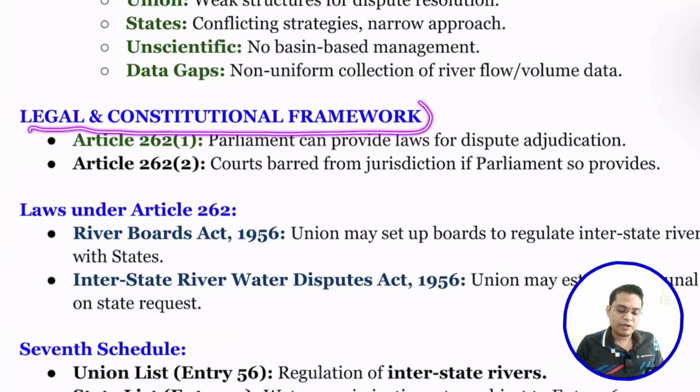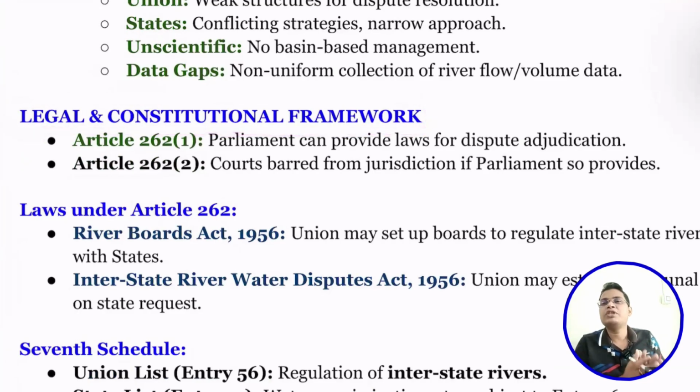Next is the legal and constitutional framework. If you look into our constitutional framework dealing with interstate river water disputes, you'll find Article 262(1). It provides for Parliament to make law for adjudication of interstate river water disputes. That means Parliament can make law, establish bodies and establish tribunals for adjudication. Under that article, it says courts are barred from jurisdiction. So all these interstate river water disputes are barred from the jurisdiction of any court, including the Supreme Court.